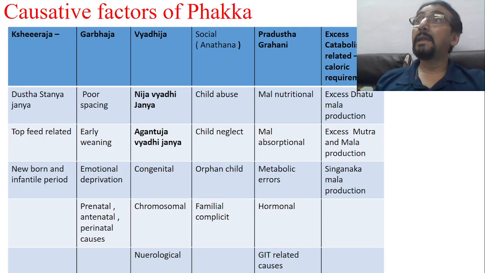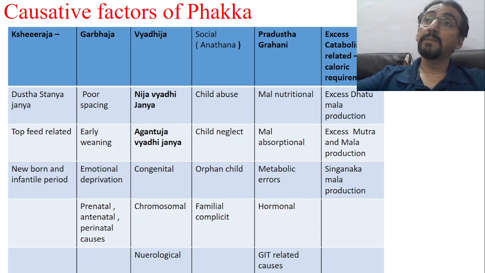Then Garbhaja refers to any of the prenatal, antenatal or perinatal causes. These may also lead to Garbhaja Phakka, because many times the deprivation of the child may start from the Garbha itself. We know intrauterine retardation, typical and atypical type. Typical is because of nutrition, and atypical is commonly because of infections. So Phakka Roga can even start from the Garbha period itself.